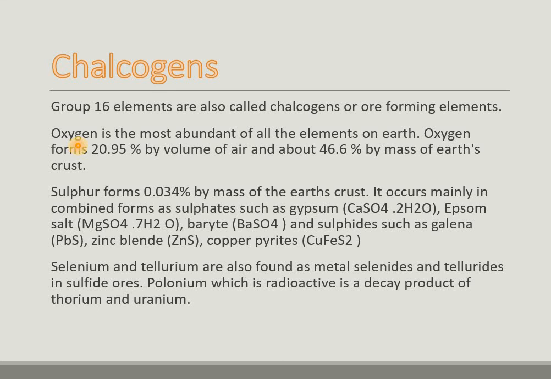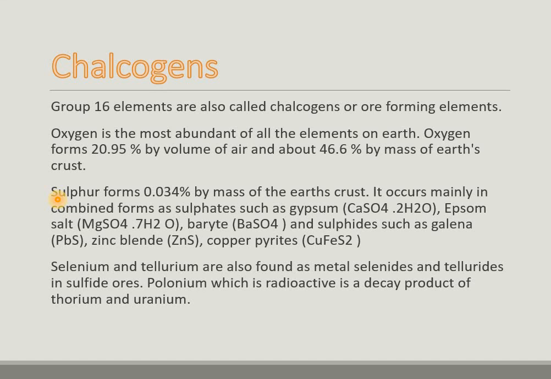Oxygen is one of the most abundant elements of the earth, and oxygen forms 20.95% by volume of air and about 46.6% by mass of the earth crust. Sulfur forms 0.034% by mass of the earth crust, and it occurs mainly in the combined form as sulfates and sulfides.